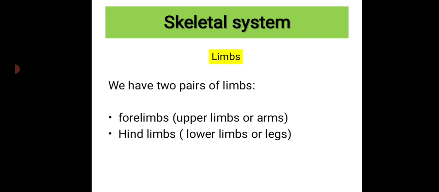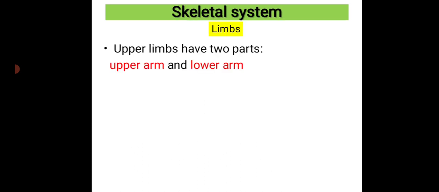So let us try to understand this. Upper limbs have two parts. As I told before, upper limbs are nothing but our arms. You can remember it like this: upper means the upper portion, right? So our arms will be upper limbs. Lower limbs are our legs, which come at the lower level of our body. So lower limbs are nothing but our legs. Like that you can remember.